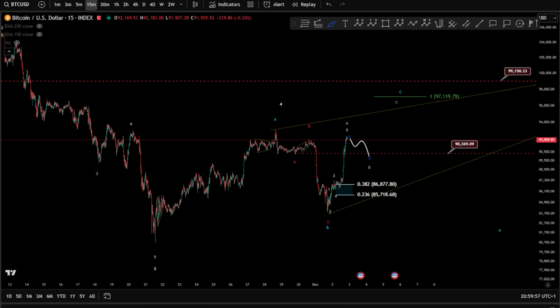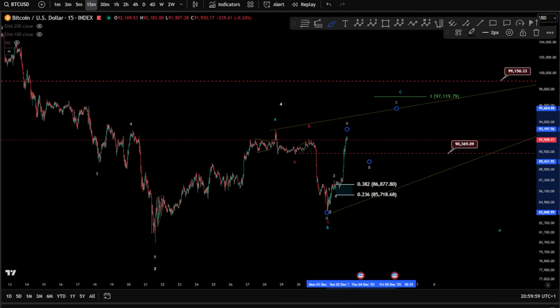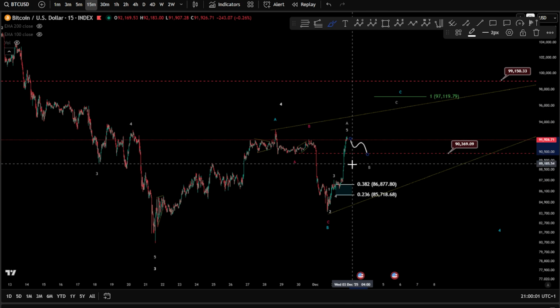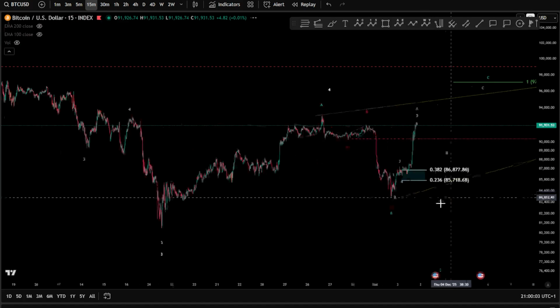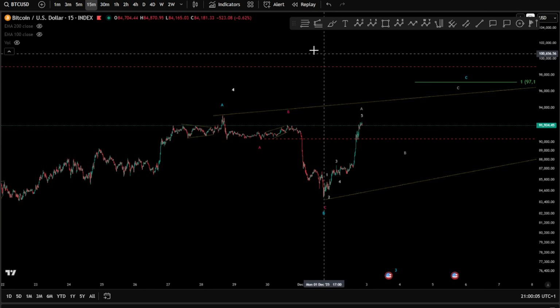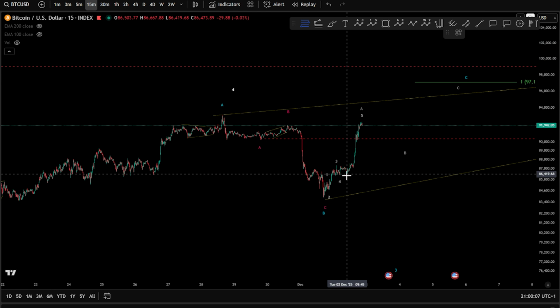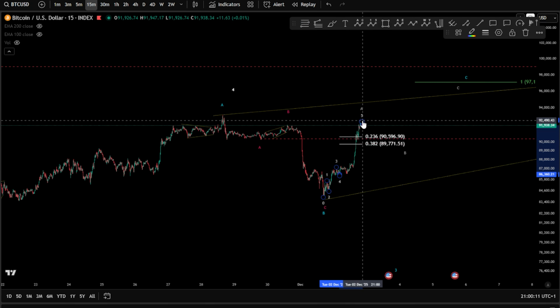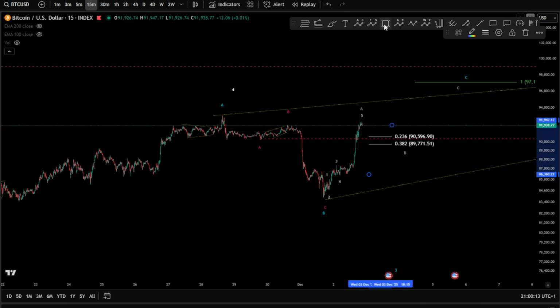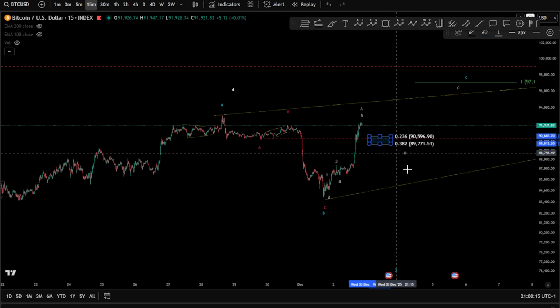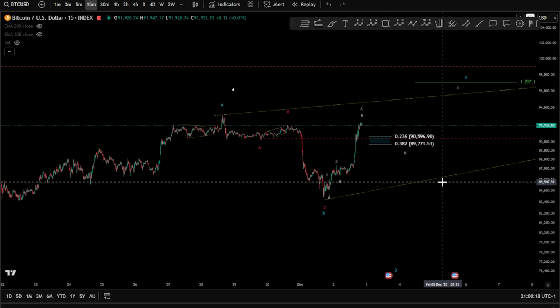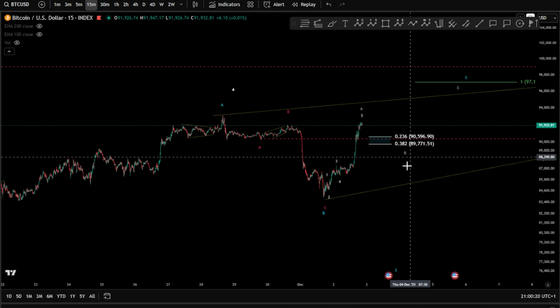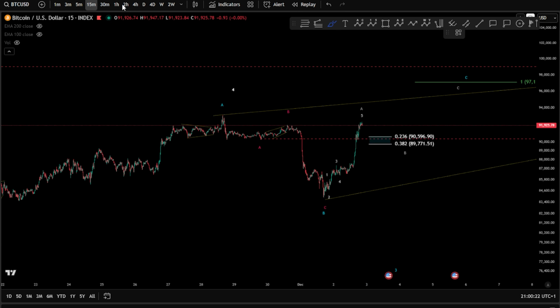We need to count the things in the future, but right now, I'm looking for a retracement there. The retracement might be, I would say, in case that we are in 1-1-2 here, so let's watch this area. Let's see the reaction over there between 90K 600 and 89K 700, and we take it from there.